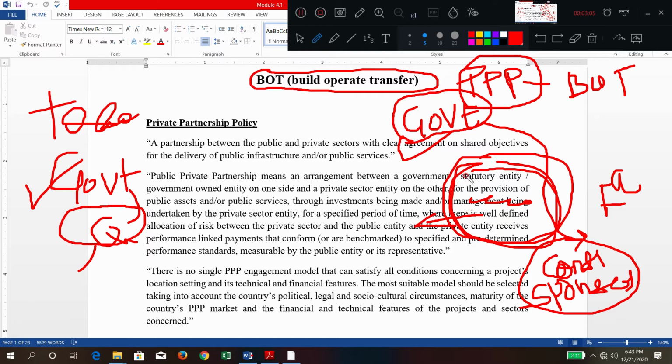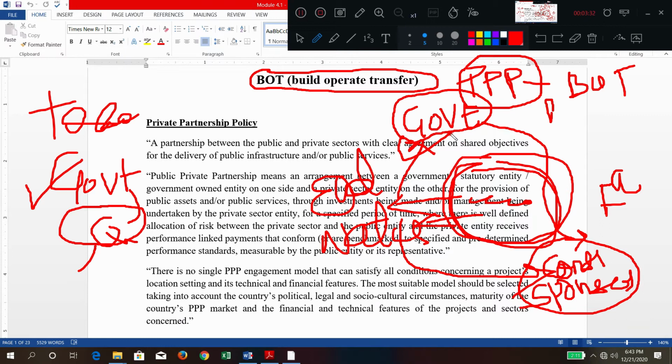Later on, after completion, whatever the end product is, maybe road, maybe electricity, maybe water, this end product is purchased by the government or public entity, and in turn the revenues will be collected by the sponsorer.